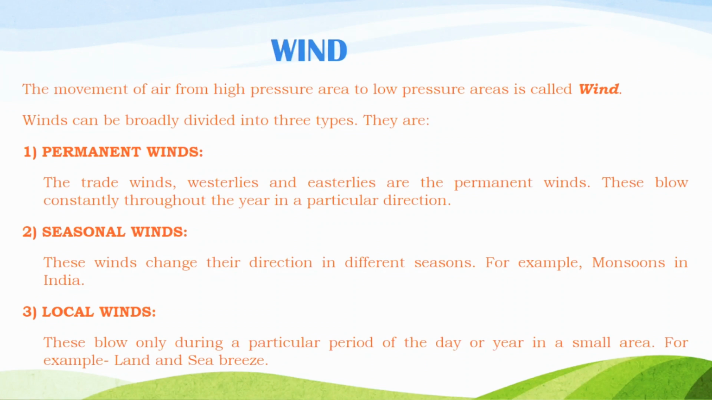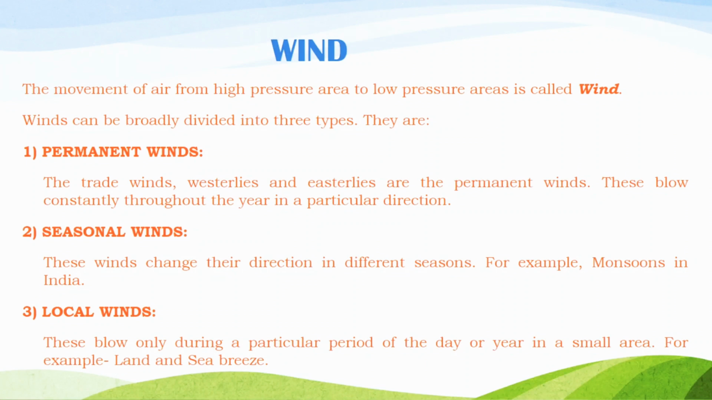The first one is permanent winds, the second one is seasonal wind, and the last one is local wind. First, the trade winds, westerlies and the easterlies are the permanent winds. These blow constantly throughout the year in a particular direction. Winds that blow constantly throughout the year in a particular direction are known as permanent winds.